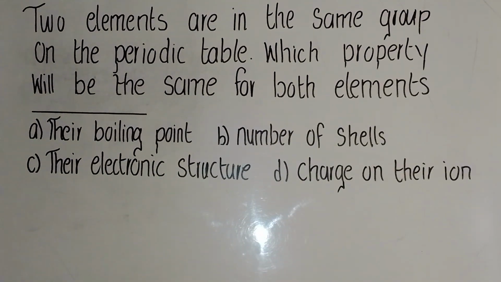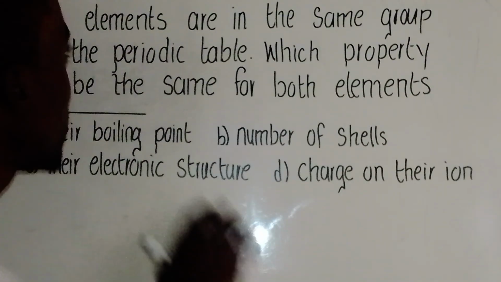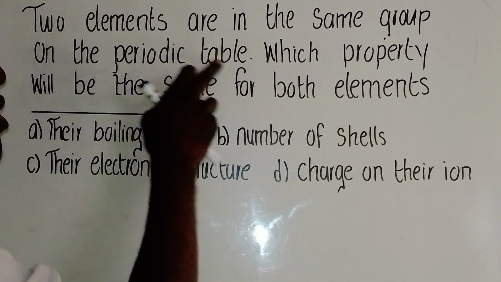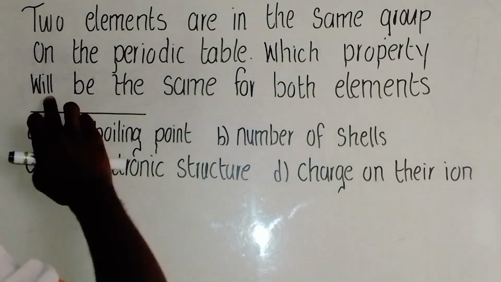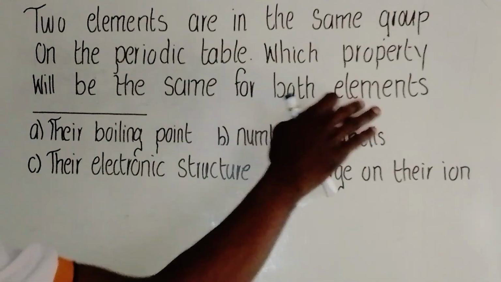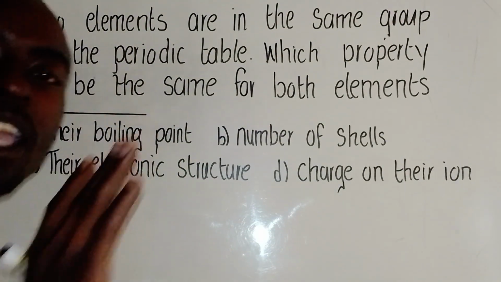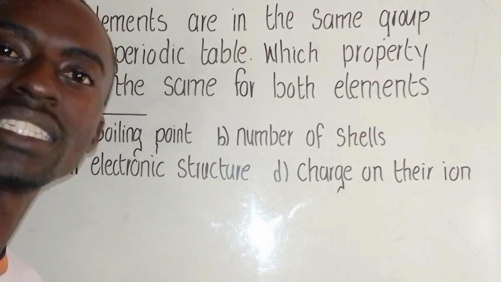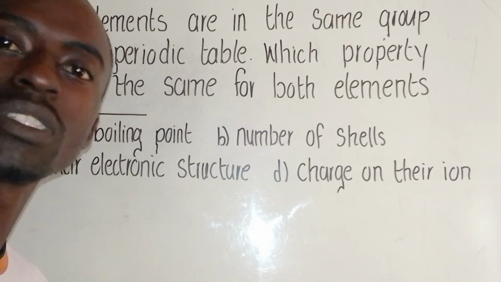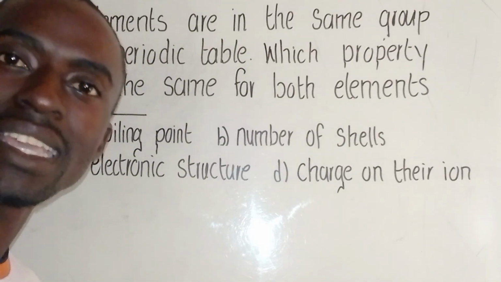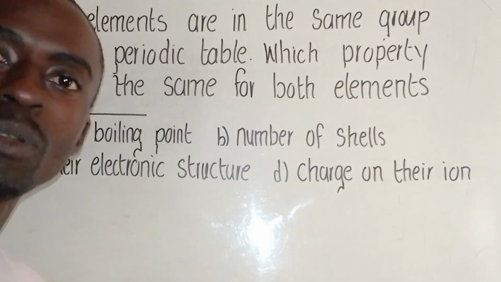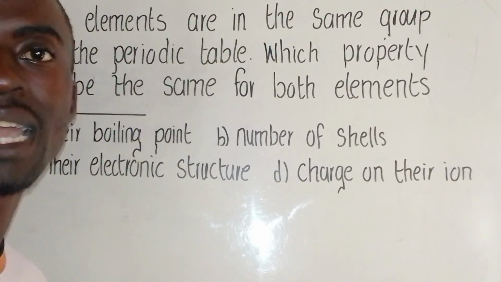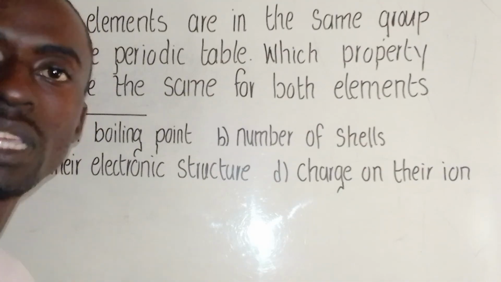Okay, so we have a chemistry question that says two elements are in the same group on the periodic table. Which property will be the same for both elements? When they say an element, that's a pure substance that cannot be split into two or more simpler substances. When they say a periodic table, it's a table containing elements arranged in the order of the atomic number, meaning from the smallest to the largest.